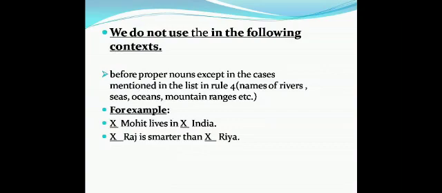Look at the examples. Mohit lives in India. Raj is smarter than Riya. Here, Mohit, Raj, and Riya are names of persons. They are proper nouns, and India is the name of a country. We do not use article the before names of people and names of countries or cities.